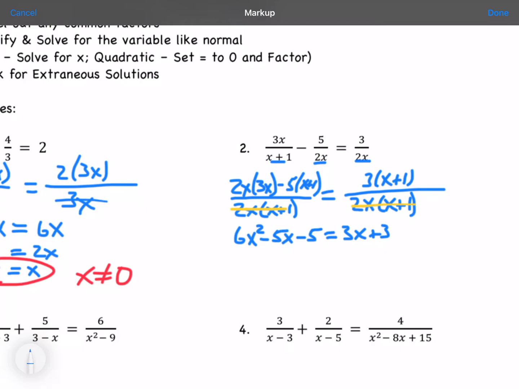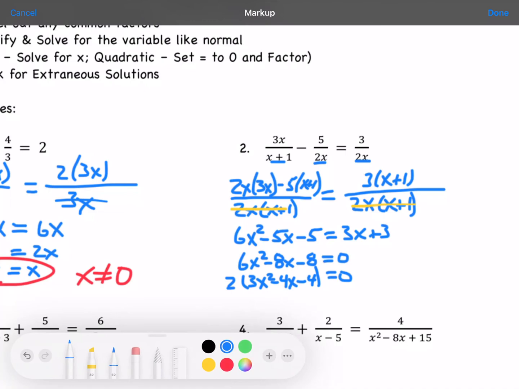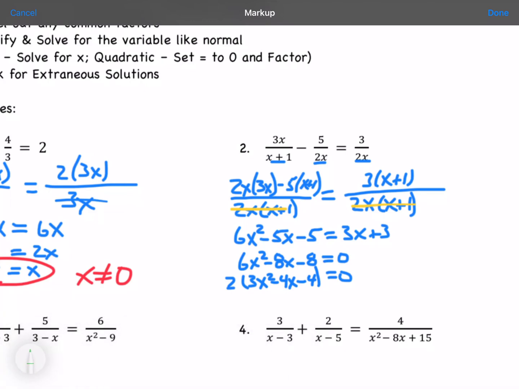I want to bring everything over to the other side, so I have to subtract 3x and 3. So I have 6x squared minus 8x minus 8 equals 0. I can take out a GCF, which is 2. So I have 3x squared minus 4x minus 4 is what I'm trying to factor. When I factor that, 3 times negative 4 is negative 12. The two numbers that multiply to be negative 12 and add up to negative 4 are an x minus 6 and an x plus 2.